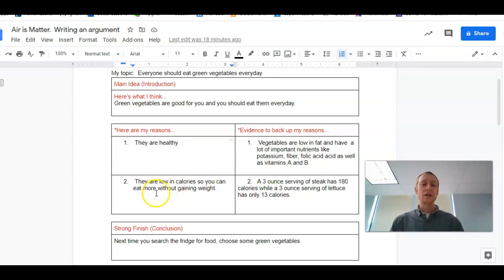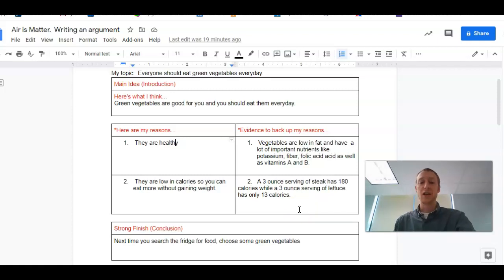And my second reason is that they're low in calories and you can eat a lot of them without gaining weight. So what's my evidence? Are you just going to believe me? No, you shouldn't just believe me. Here's my evidence. Well, a 3-ounce serving of steak has 180 calories, while a 3-ounce serving of lettuce has only 13 calories. Okay? Do you believe me now that they're low in calories?